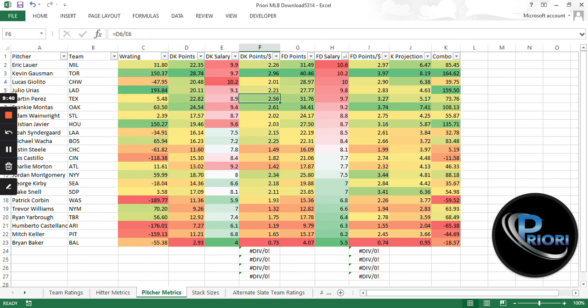I'll also publish another video going over exactly how I build. I will go ahead and build a lineup on a video like this, using these metrics and doing what I do every day for just about every slate in trying to build a lineup that will take something down.